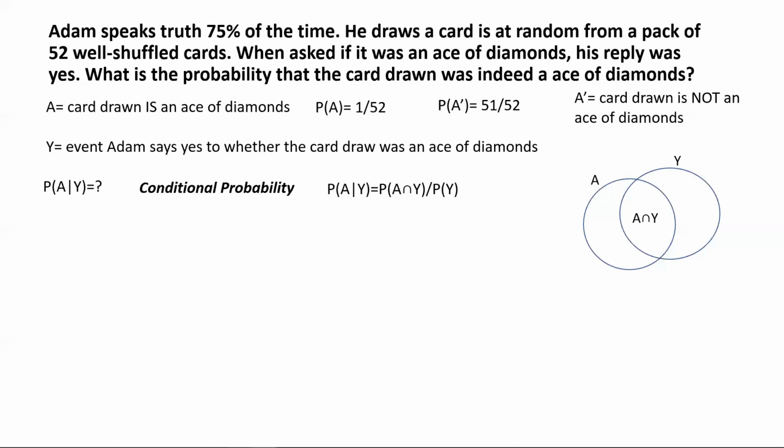An intersection, like I said, is represented in notation by an inverted U. And from the standpoint of probability, this will represent the probability of simultaneous occurrence of both the events A and Y. The way we read intersection, the best conjunction to put in instead of the intersection symbol is "and," if that helps make it easier to understand. So A intersection Y means event A and event Y happening.